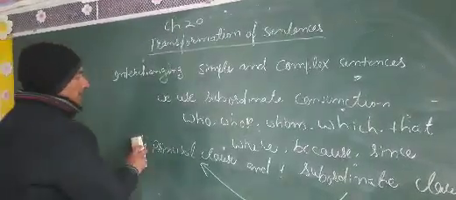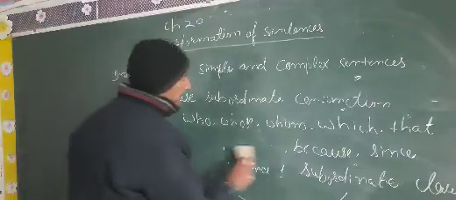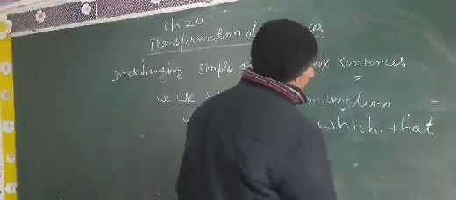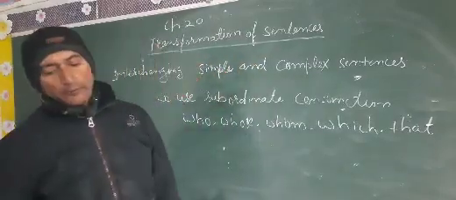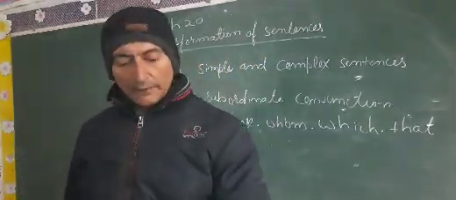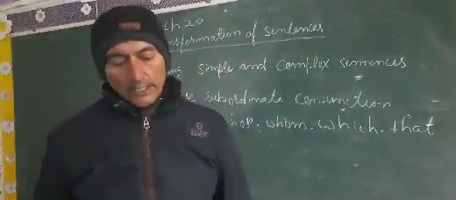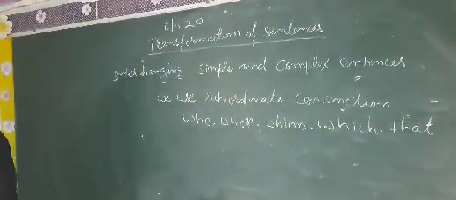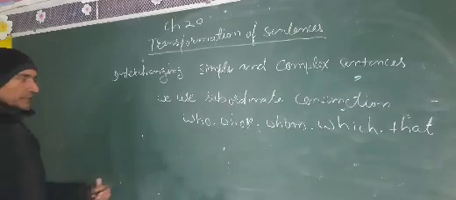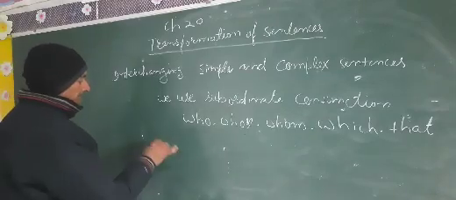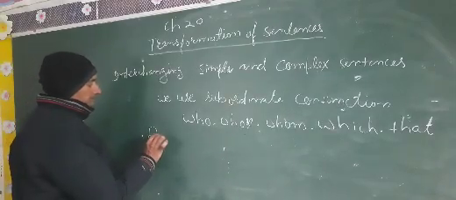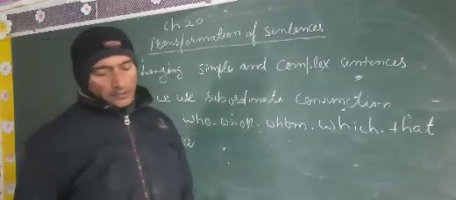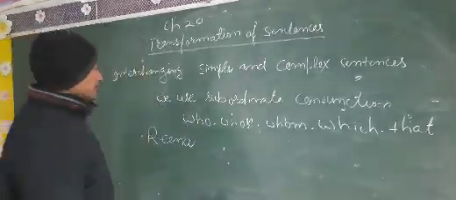So let me tell you once again. Okay, now I am going to write one example of simple sentence on the blackboard, and you have to look how we change it into complex sentence. Okay, Rina was glad to win the scholarship.